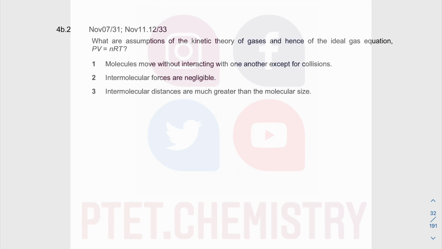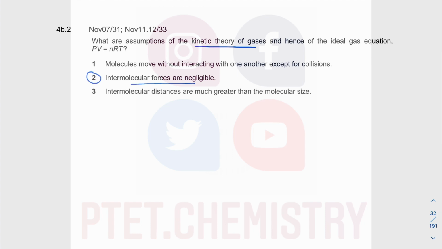Moving on to the next question. So these are basically assumptions of the kinetic theory of gases, which has to do with the gas laws. If we look at the second one, you will know that the ideal gas equation revolves around a set of laws, one of which is definitely to do with negligible intermolecular forces. Okay, you assume they are 0 or they are minimal.